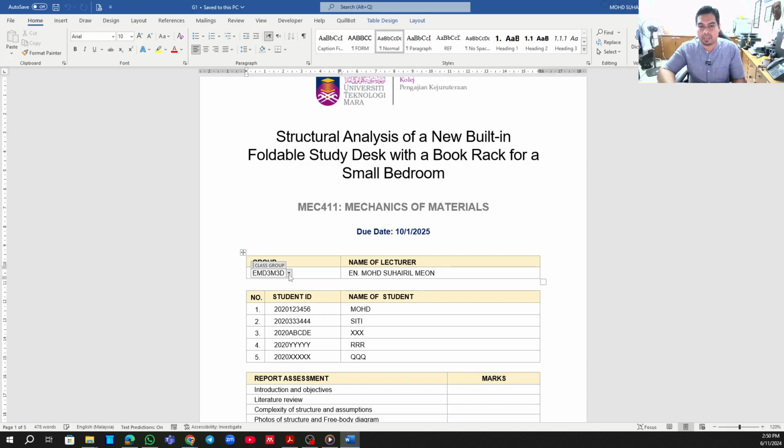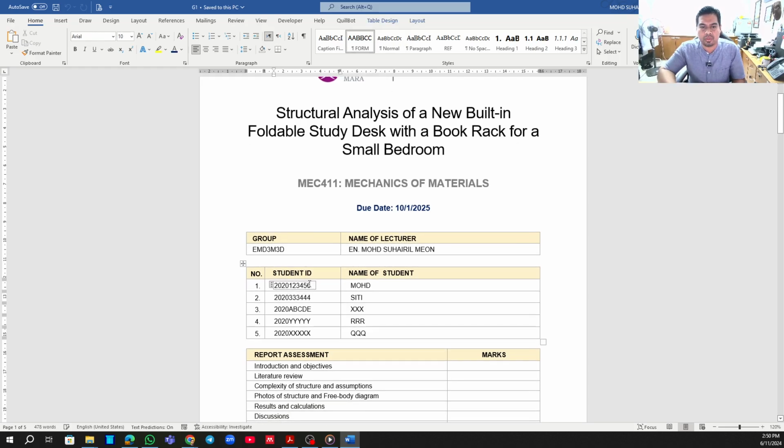The group name has no need to be changed, so just remain as it is. What you need to do is just change the student ID in your case. So this is the front page. Just change the student ID. For example, you can write 2022445667, and change the name to, let's say, Muhammad Kamal bin Asmadi, just for example.